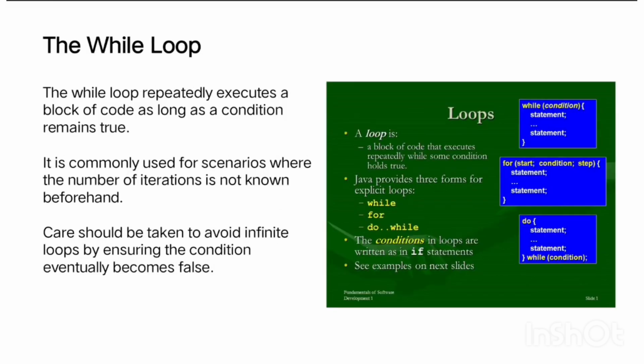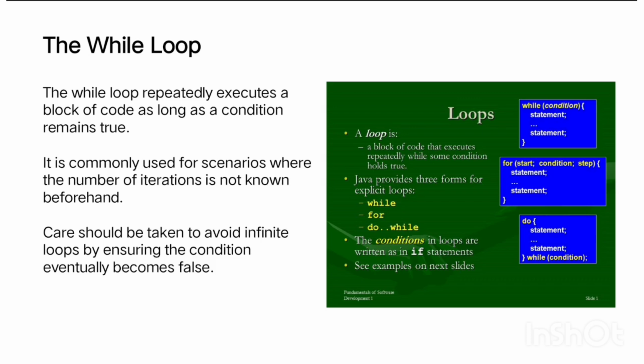The while loop. The while loop repeatedly executes a block of code as long as a condition remains true. It is commonly used for scenarios where the number of iterations is not known beforehand. Care should be taken to avoid infinite loops by ensuring the condition eventually becomes false.